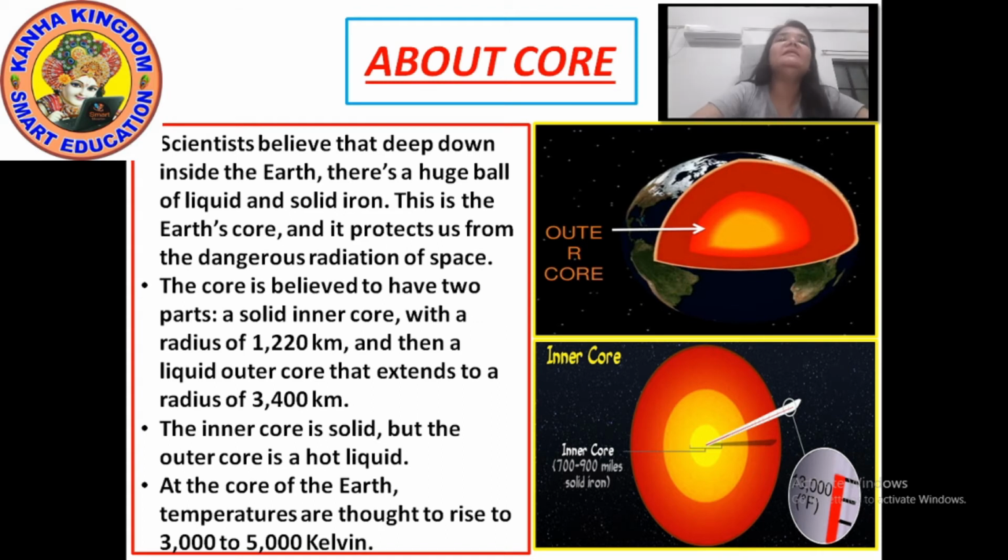The core is believed to have two parts. As I told you, the core is divided into the inner core and the outer core. The inner core has a radius of 1220 kilometers, and then a liquid outer core extends to a radius of 3,400 kilometers.